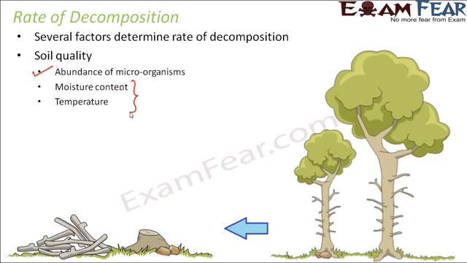Now what happens is when the temperature is relatively higher, when it is warm temperature, warm temperature favors the process of decomposition. So we can say that warm temperature is basically higher temperature. This favors the process of decomposition, whereas low temperature inhibits the process of decomposition. You would have seen that even in our houses, if you want to store some food material, what do we do? We store it at a very low temperature and we put it inside the refrigerator. Low temperature inhibits the growth of microorganisms, and that is how the food remains good.